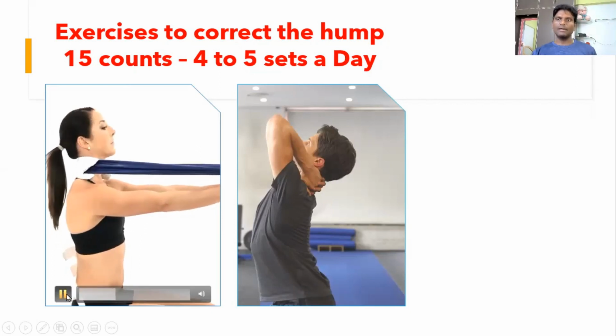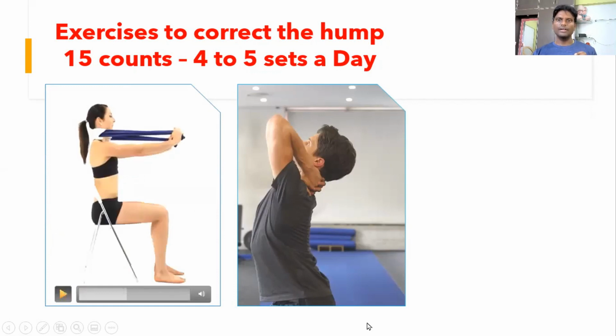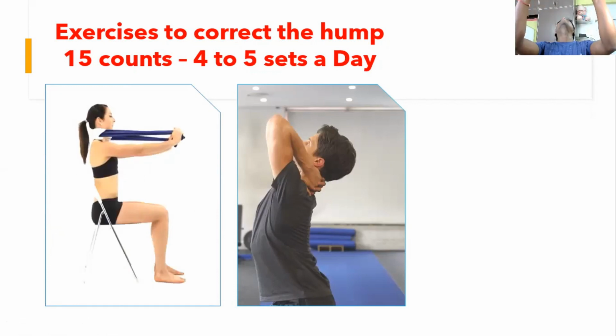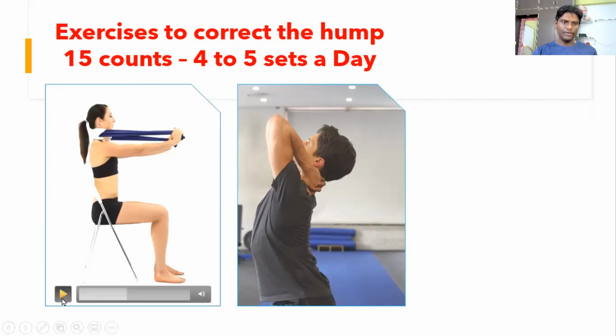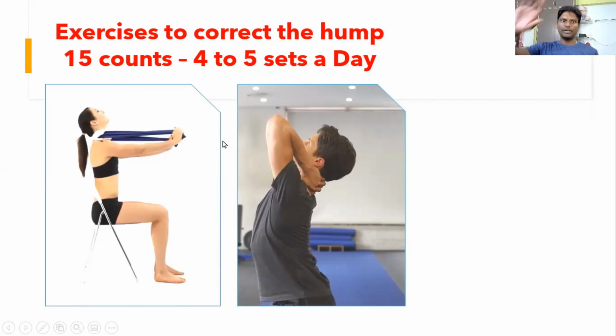The first exercise is Mulligan movement mobilization, where you wrap a towel around your neck, and as you pull the neck up, you look up and come to neutral. As you pull the neck up, you need to pull the towel anteriorly so that the spine is moved forward. So this is an effective exercise in order to reverse the hump.